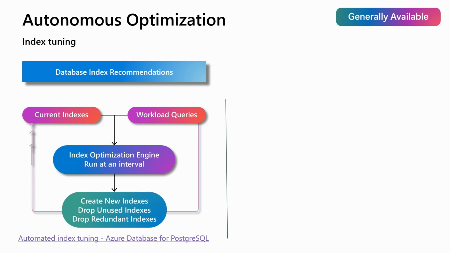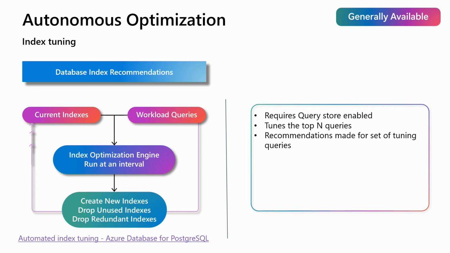The next thing we want to talk about is, now we are transitioning to the optimization phase, right? What the service has to help you optimize. We are announcing the general availability of index tuning here. Index tuning is a service that looks at your workload, analyzes your workload, and provides index recommendations at a workload level, right? So it allows create index recommendations, drop index recommendations, and we are just enhancing that even more. And we'll see that in the demo. This is based on Query Store being enabled.